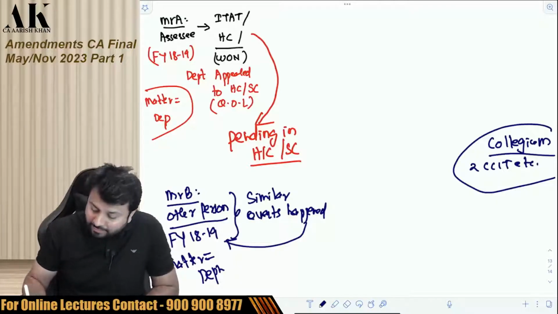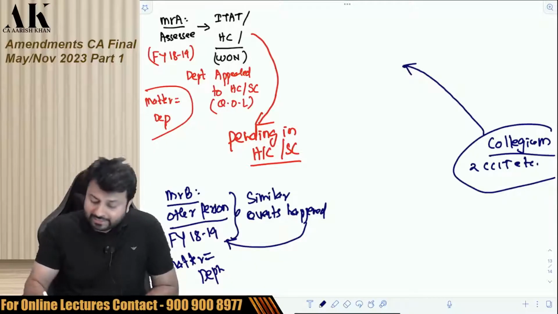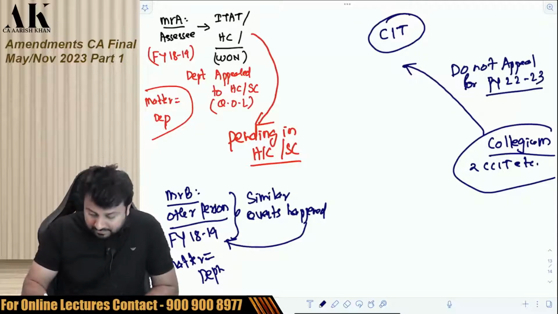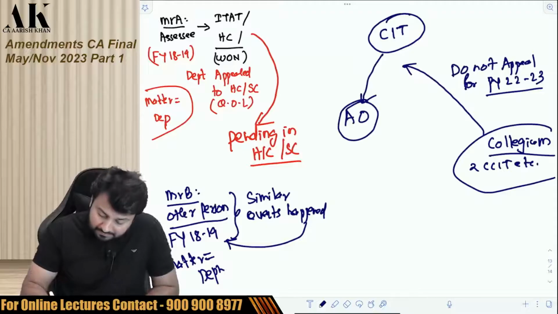So in this case the government has said that the collegium will tell the CIT not to appeal for previous year 22-23. Then the CIT will tell the AO that we are not supposed to appeal, so file an application with ITAT.